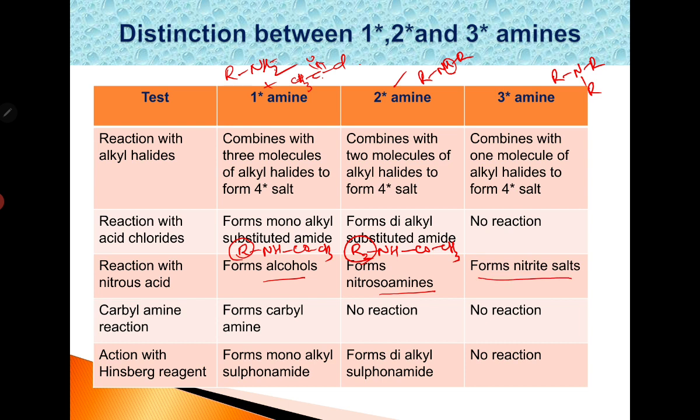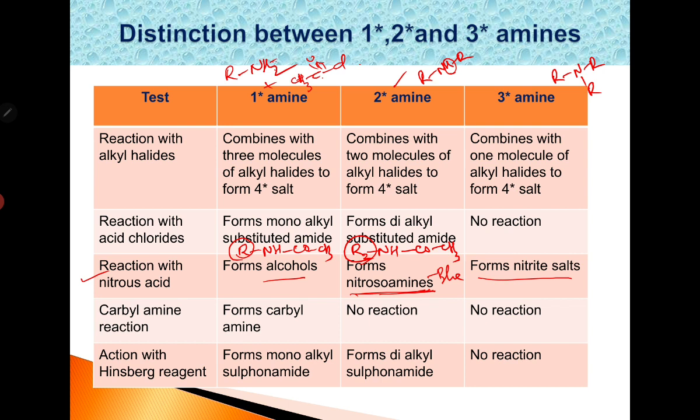If you remember, secondary amines give nitrosoamines, which on treating with phenol and concentrated H2SO4 give a deep blue color solution. This reaction is called Liebermann's reaction, which is used as a qualitative test for secondary amines. So this reaction with nitrous acid is used for identifying all three amines, primary, secondary and tertiary amine.